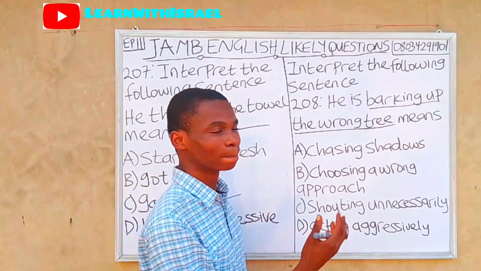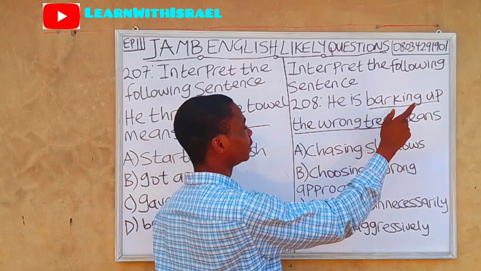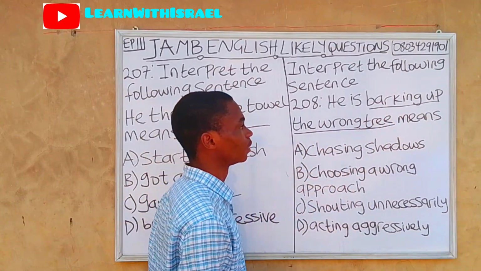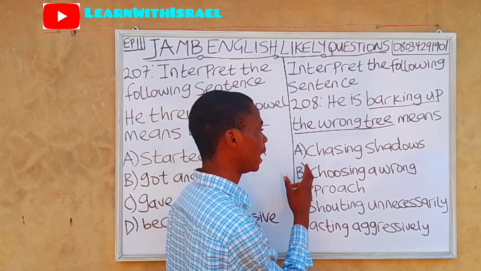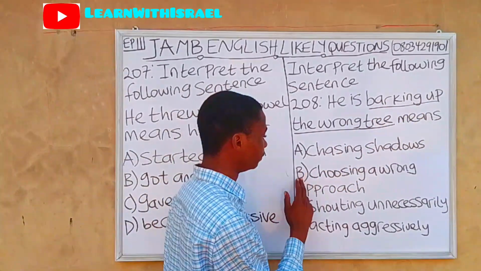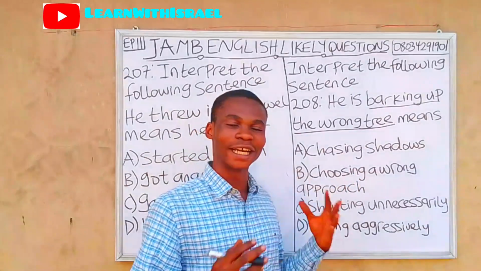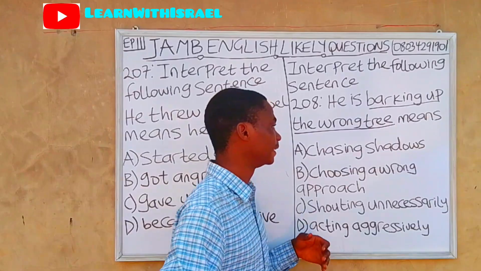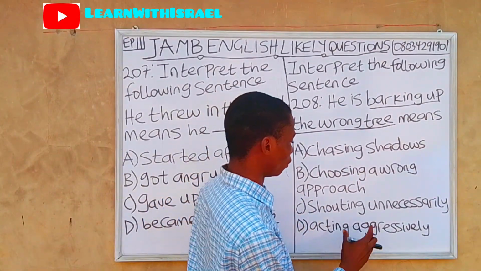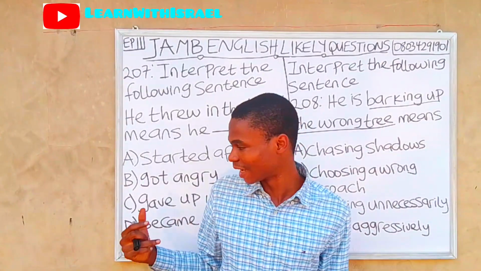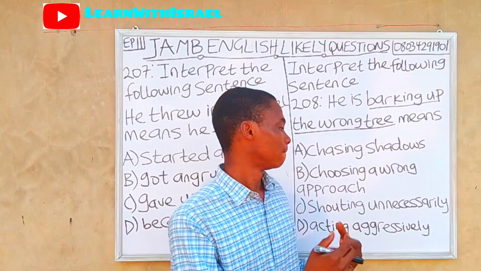Interpret the following sentence. So we have to interpret just like question 207. Question 208. He is backing up the wrong tree. So backing up the wrong tree means A, chasing shadows. B, choosing a wrong approach. C, shouting unnecessarily. D, acting aggressively. Acting aggressively, as I said earlier, is similar to become aggressive.